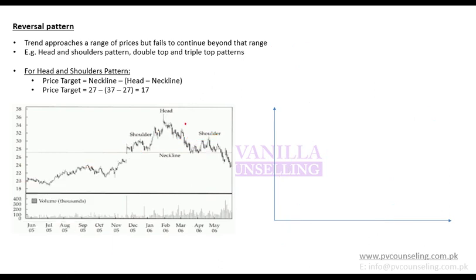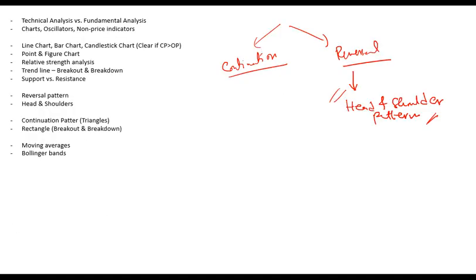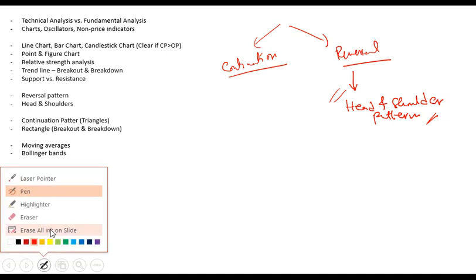In head and shoulder, you can sell it maybe at shoulder, or you can sell it at head, or you can sell it at neckline. And this is the target. You assume the target is 17. And in double top, you sell it near top. So whenever it reaches the top, you sell it because you think that it will fall again, and double top is being formed. That is some introduction to reversal patterns.